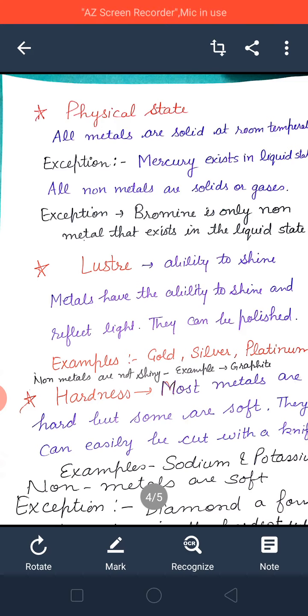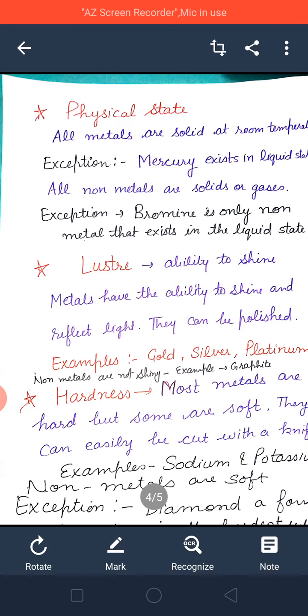Now we will talk about luster. What do you mean by luster, beta? Luster means the ability to shine. Metals have the ability to shine. Things which have the ability to shine can even reflect light, and they can be polished also. If you discuss with your mother, she will tell you that she wears a gold ring on her finger.